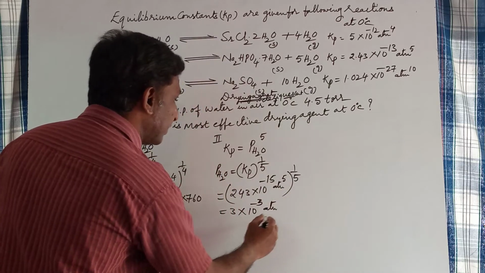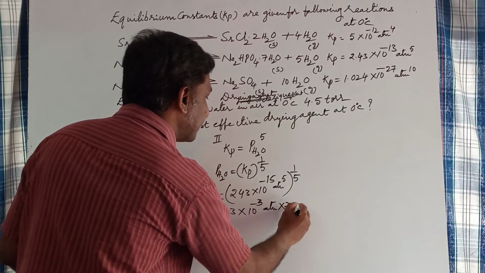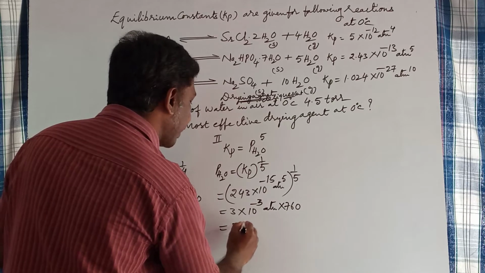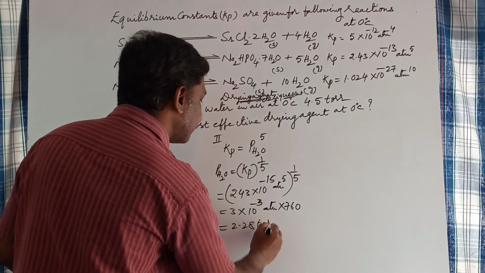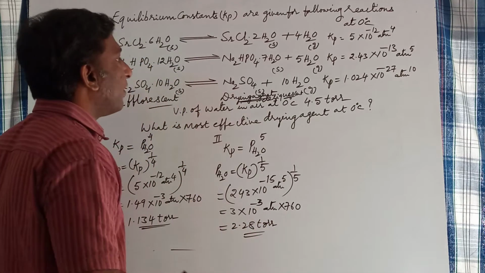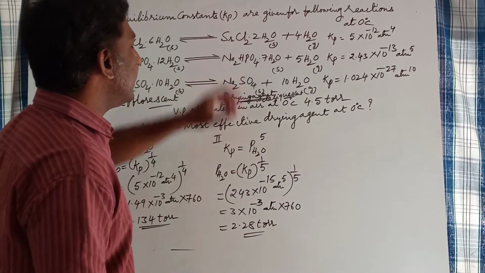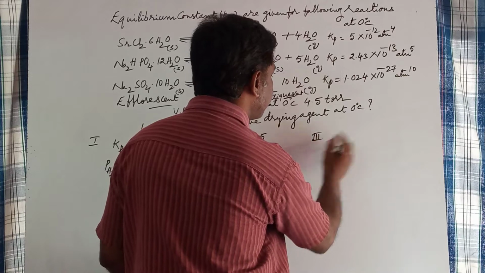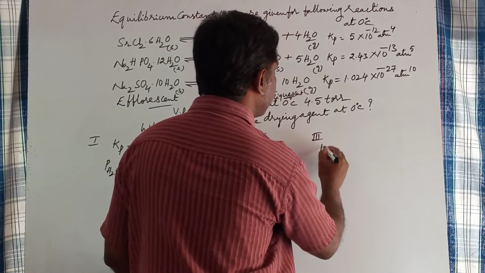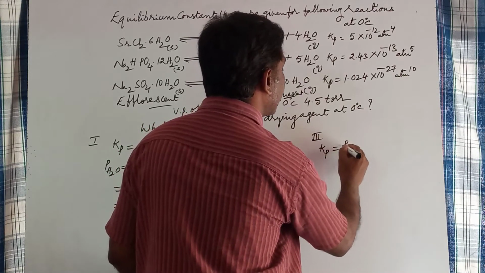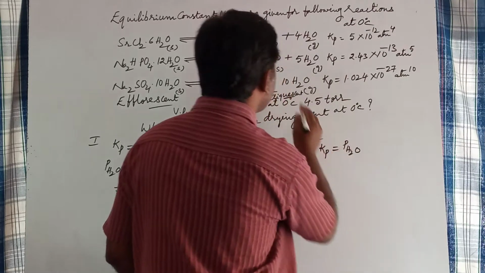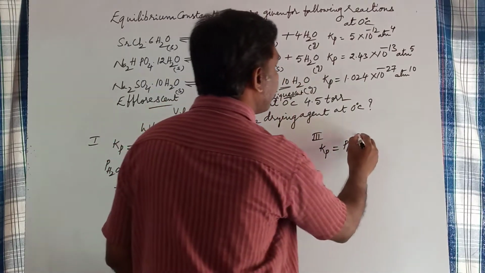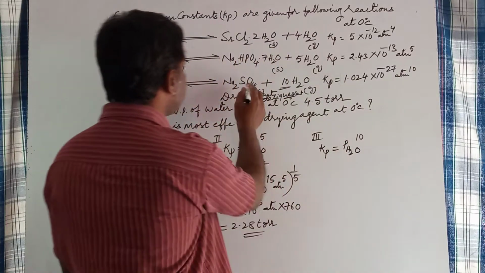Or you can convert it into torr by multiplying with 760, and it is 2.28 torr. Okay, this is the vapor pressure of water at the second equilibrium. Similarly, for the vapor pressure of water at the third equilibrium, Kp is equal to the partial pressure of water vapor raised to the power of 10, since these two are solids.